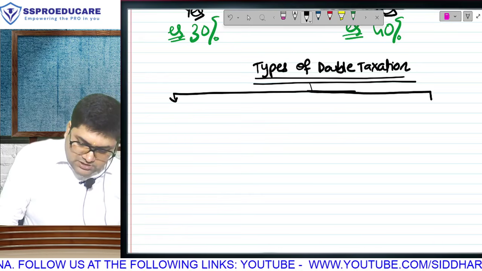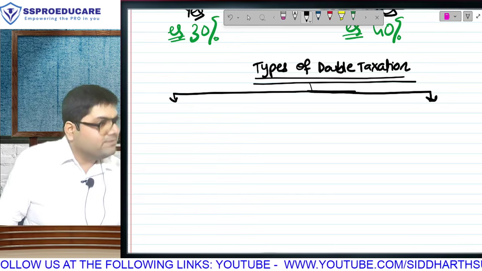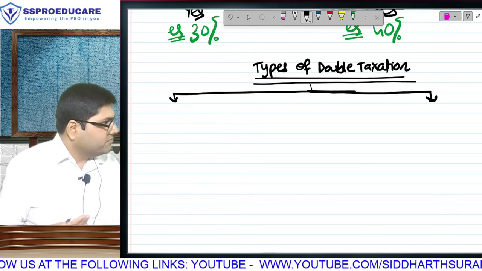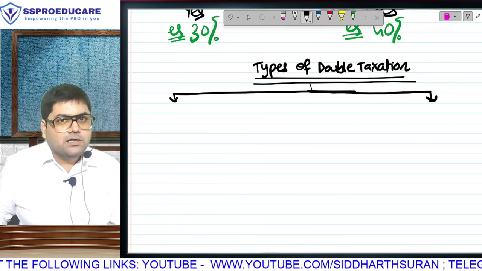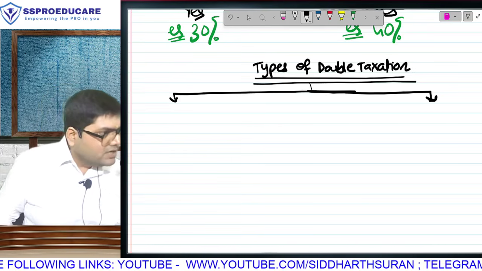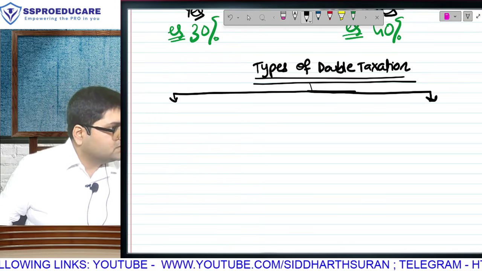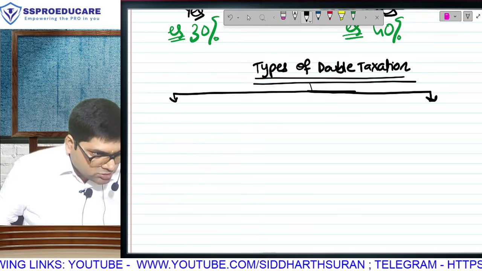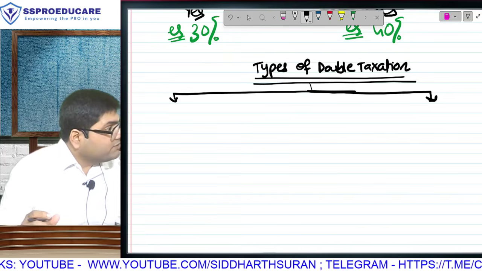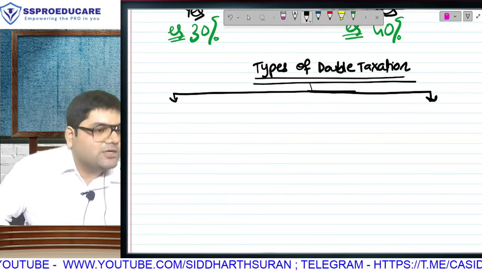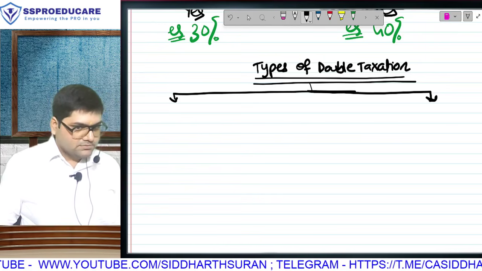Once we are done with the concept of double taxation, then only it will make logical sense to go and learn the calculation of relief. So the meaning is done. Just the types, and then we will go ahead. How to calculate relief? The whole objective of the chapter is to reduce 70. Now you know 13 is India, 14 is France. Reduce that 70 to a lower number. Understood?